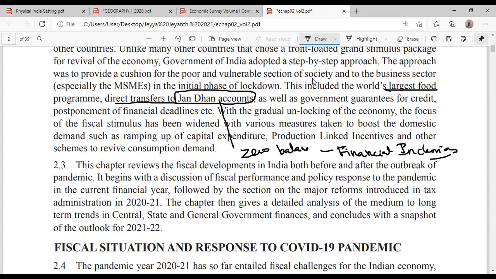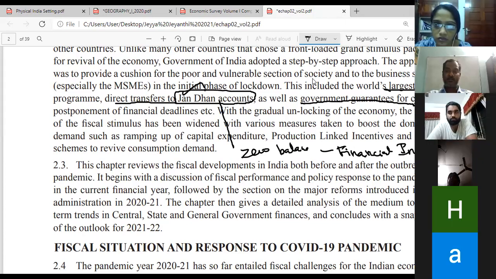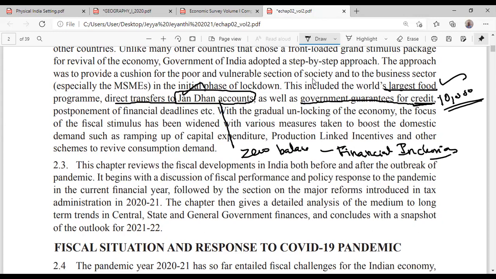Okay, so the government has given a lot of food. The government has transferred money to the poor people in the Jan Dhan account. And the government gave a lot of guarantees for credit. For example, have you heard about the street vendors? They'll get 10,000 rupees as a loan, and the street vendors need not give any collateral. The government is saying that if the street vendor is not paying, I will pay. So the government is giving a guarantee for the credit.